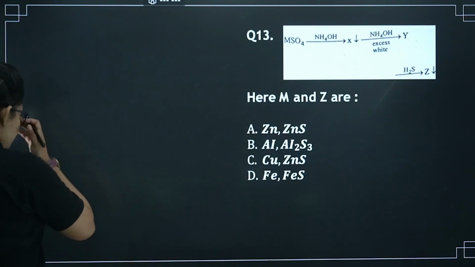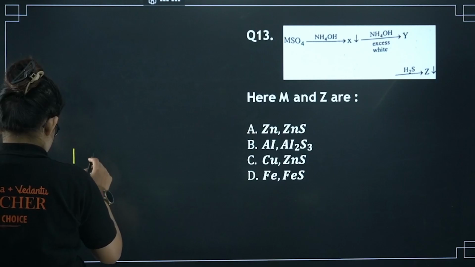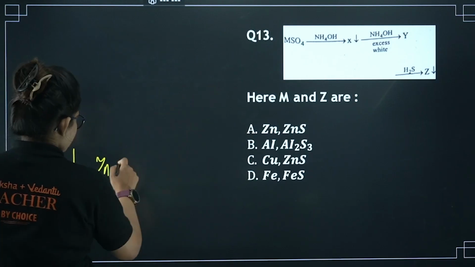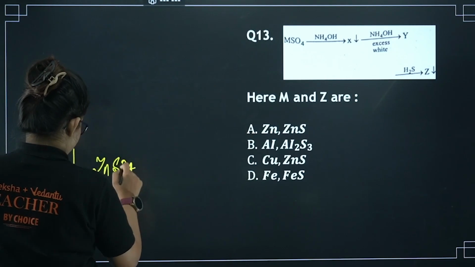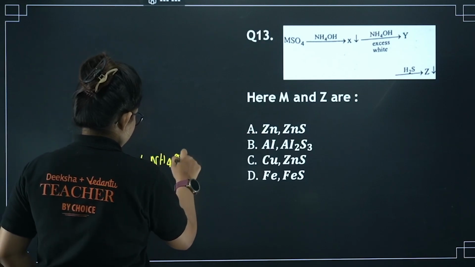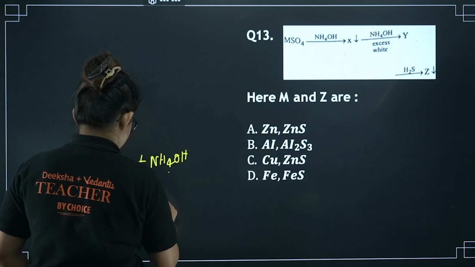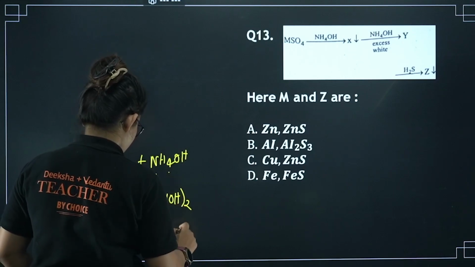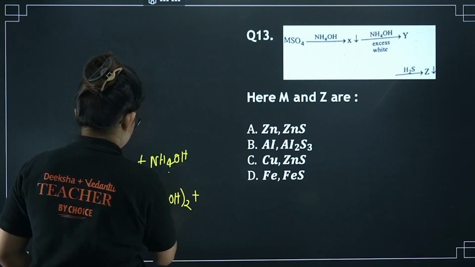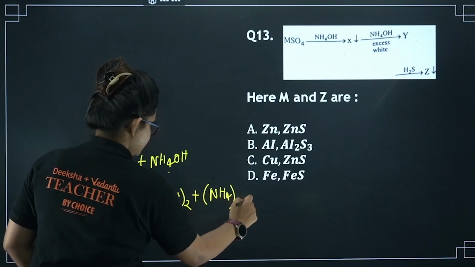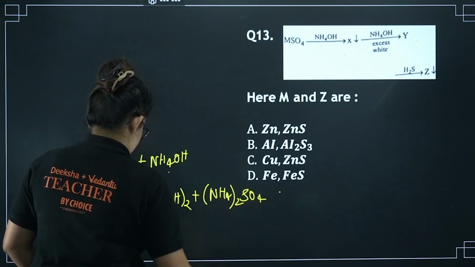So let me just write down the reaction for a better clarification. Let me start with ZnSO4. Let's say it is reacting with NH4OH. So basically it will form zinc hydroxide, right? Zn(OH)2, along with ammonium sulfate, (NH4)2SO4, right?